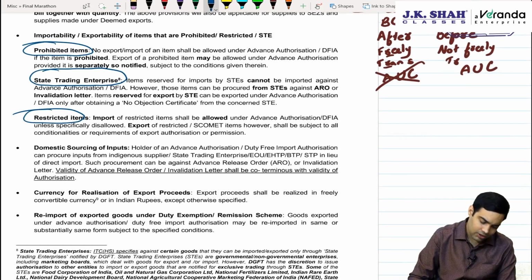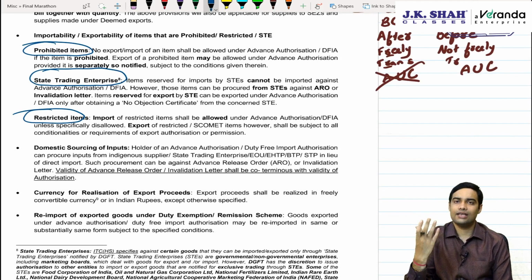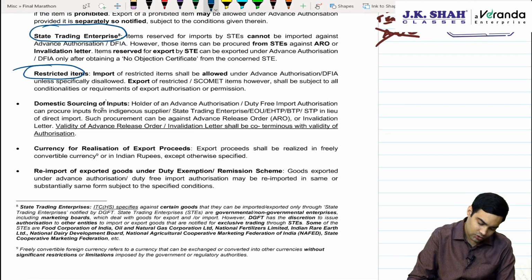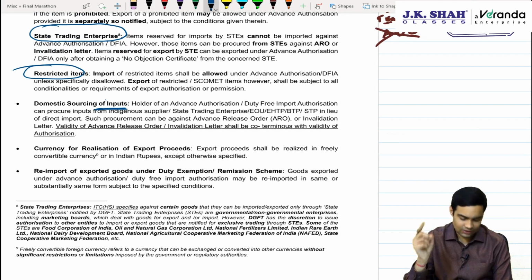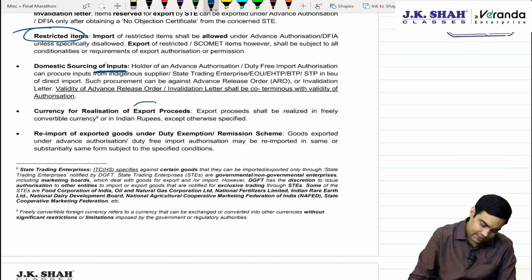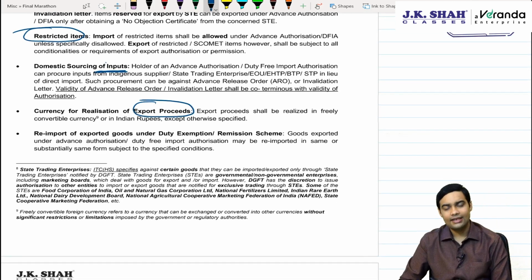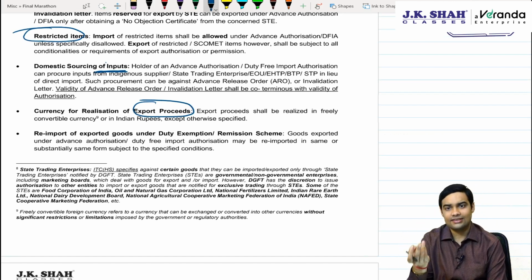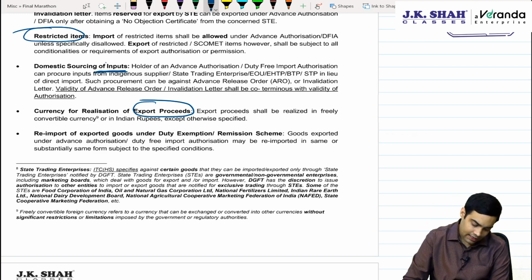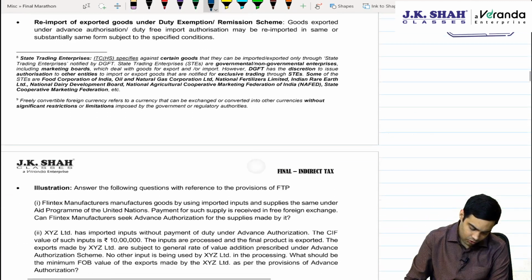Restricted items are obviously allowed only with a license. Domestic sourcing of inputs is allowed with an invalidation letter or advance release order. Currency should be foreign currency, plus when you realize it, it has to be foreign currency and Indian currency as permitted by RBI.